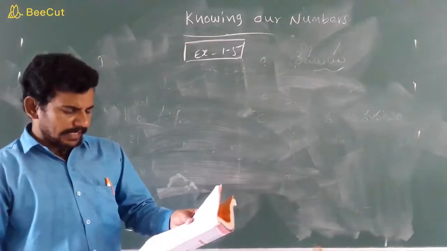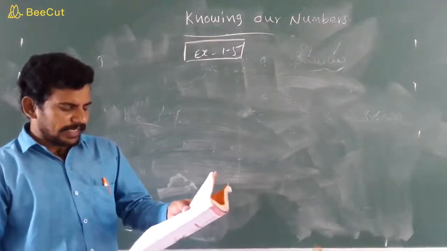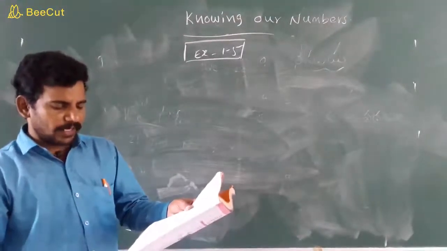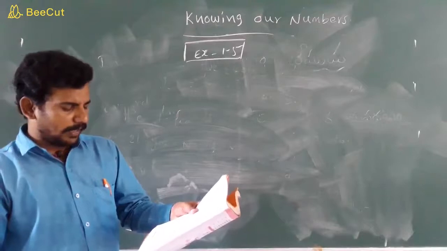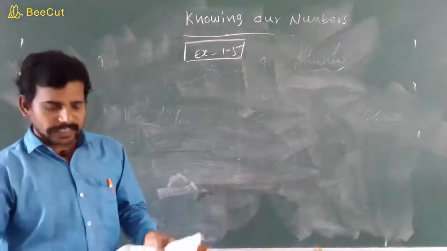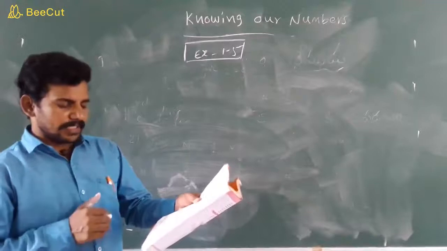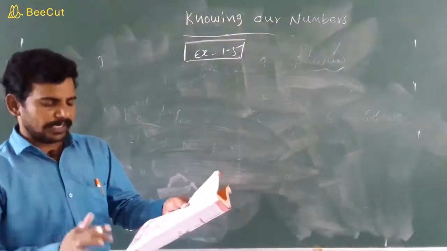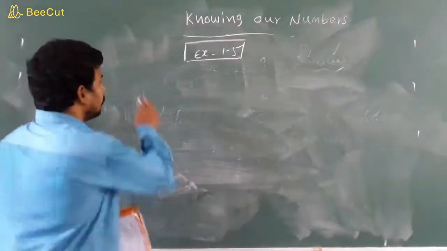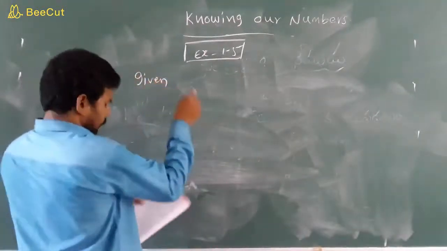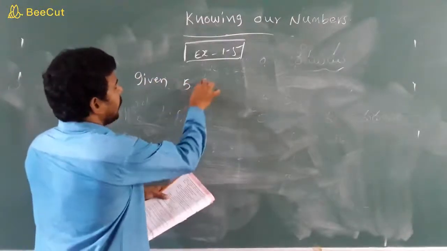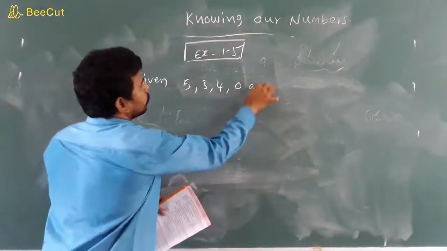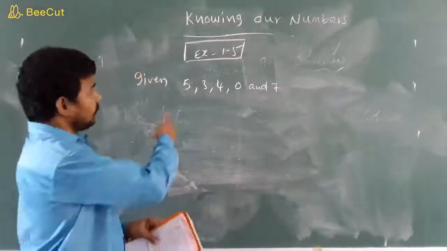Write the greatest and smallest 5-digit number formed by the digits 5, 3, 4, 0 and 7 and find their difference. Once again, children, some digits are given. How many digits? 5 digits. What are the given digits? 5, 3, 4, 0 and 7.